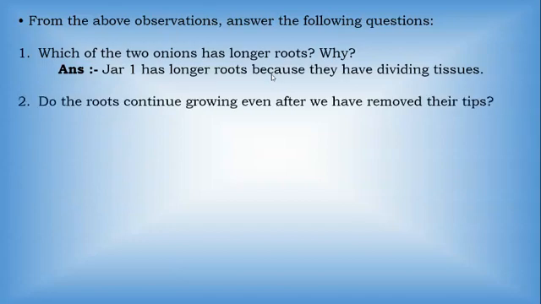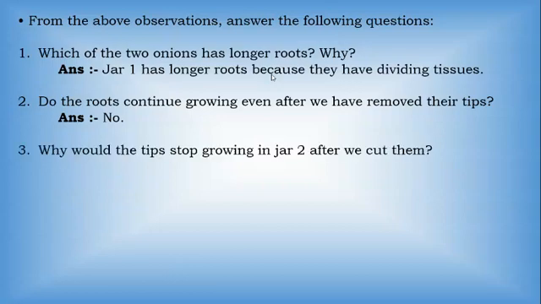Then next, do the roots continue growing even after we have removed their tips? Now in the case of jar 2, what we have done? We have cut the roots about 1 centimeter. So do you think the roots will continue to grow in jar 2? Answer is no. In jar 2, the onion bulb's root will not grow.